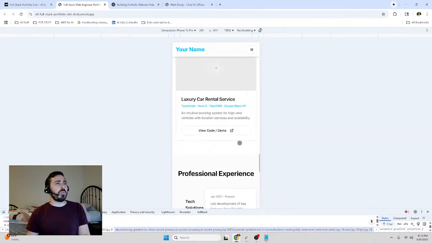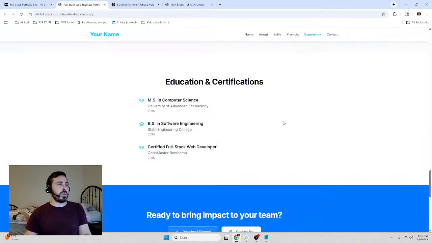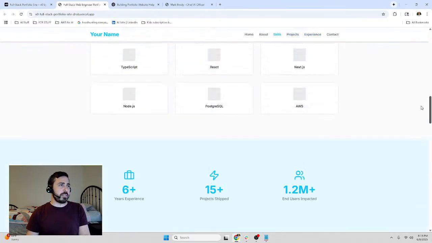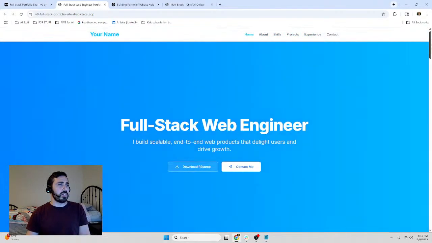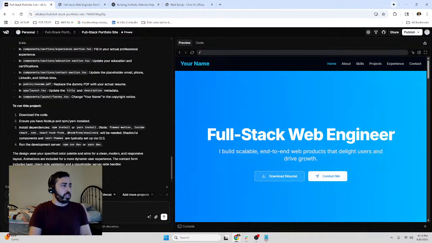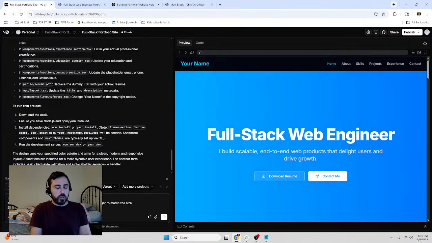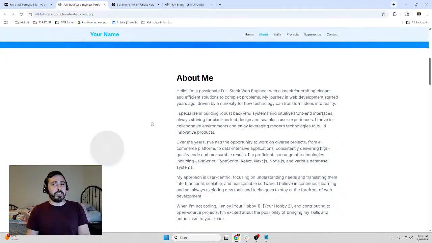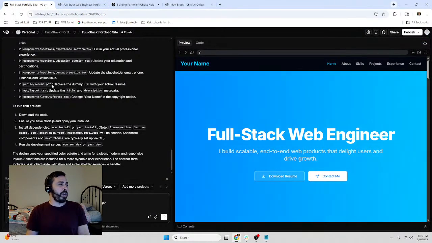Okay, so let's do a few things. Let's see if we can make some improvements just by telling it what we want. Here are some changes to make. One, make the picture in the About Me section on desktop much bigger. Two, actually, I don't want to say to match the size of the paragraph, because then it might accidentally just do like 50-50. So you just got to kind of be careful on how you phrase things.